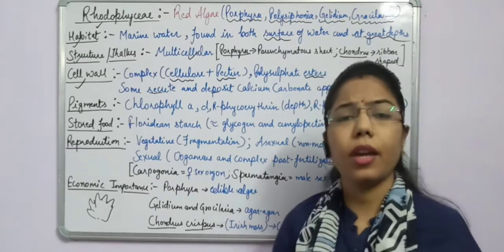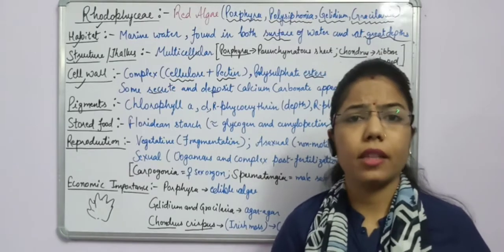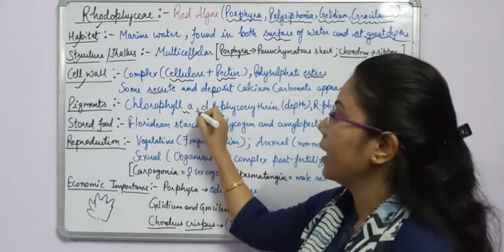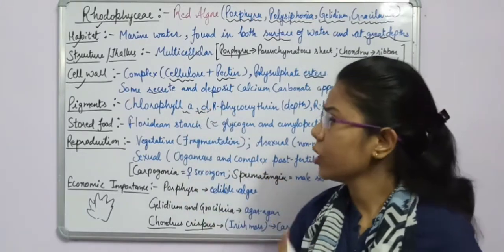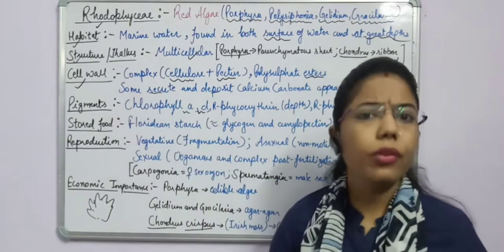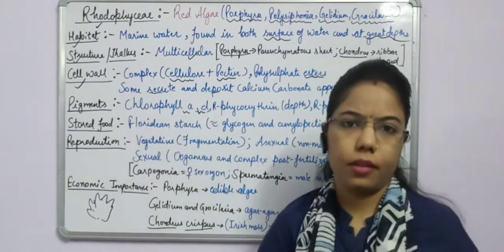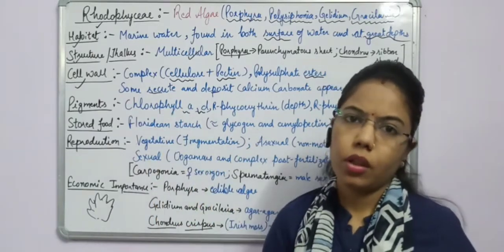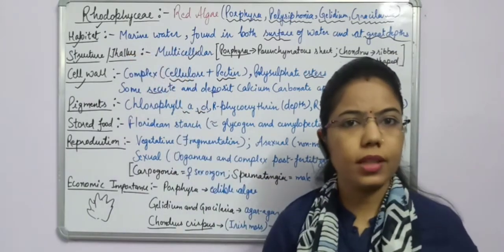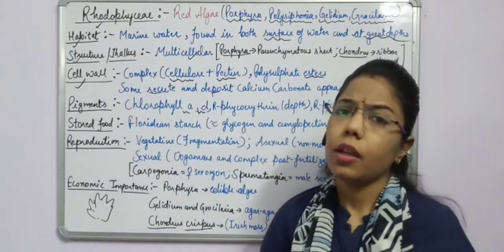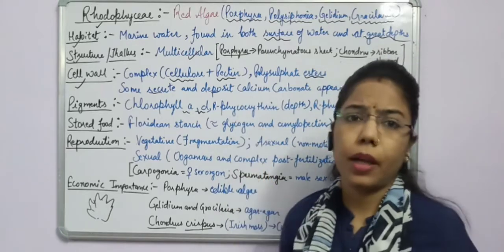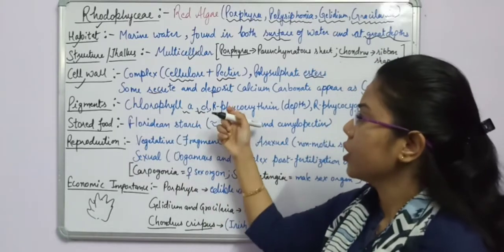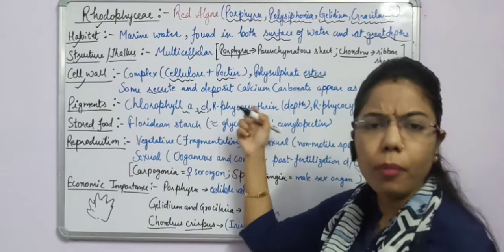Okay, and same we have done in Phaeophyceae, chlorophyll A as well as C. But now in case of Rhodophyceae, the chlorophyll A and D is present. Now the question arises that if the chlorophyll is present, why they are not in green color? See students, chlorophyll is present in all types of members, Chlorophyceae, Phaeophyceae and Rhodophyceae. But when there is some other pigment which is dominant over the chlorophyll, then the color which it will impart is due to the dominant pigment.